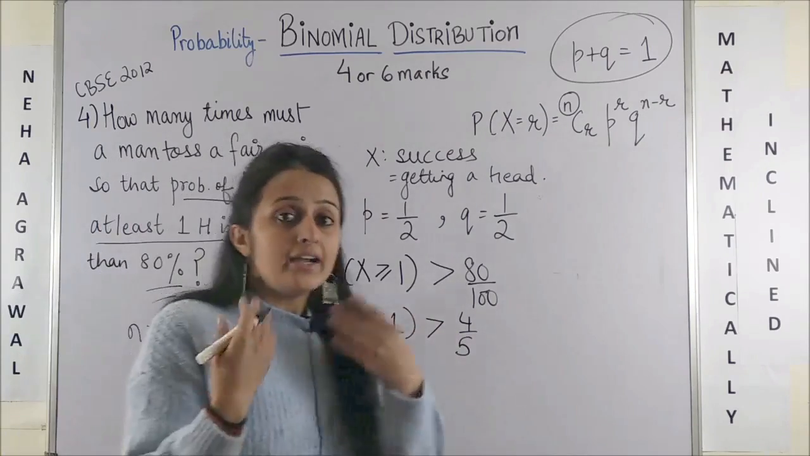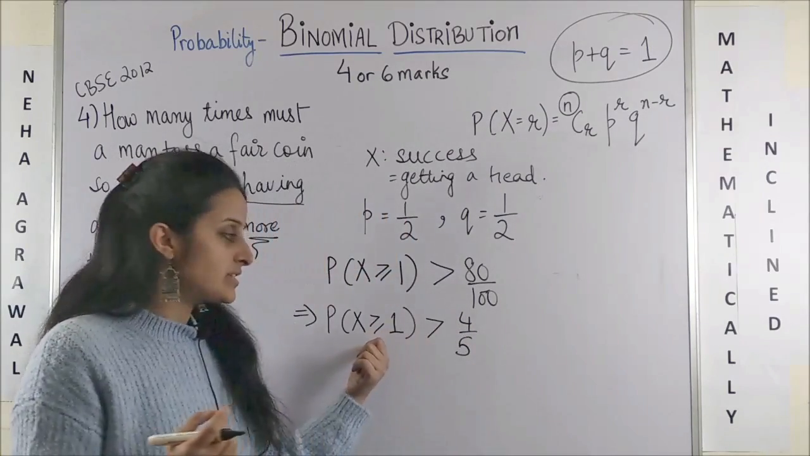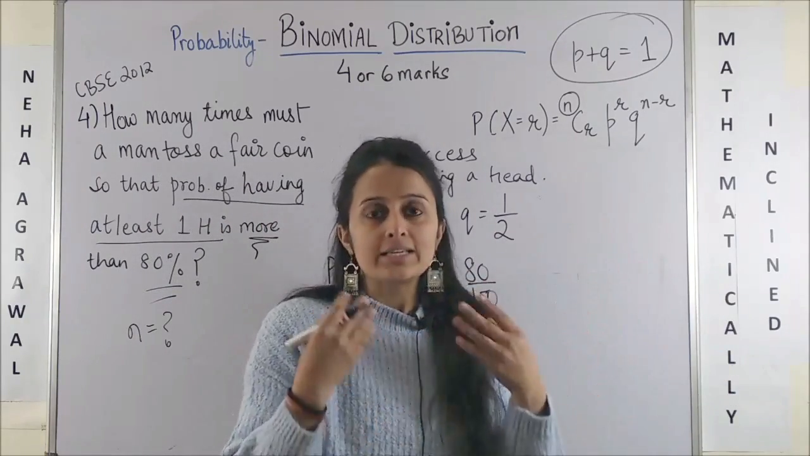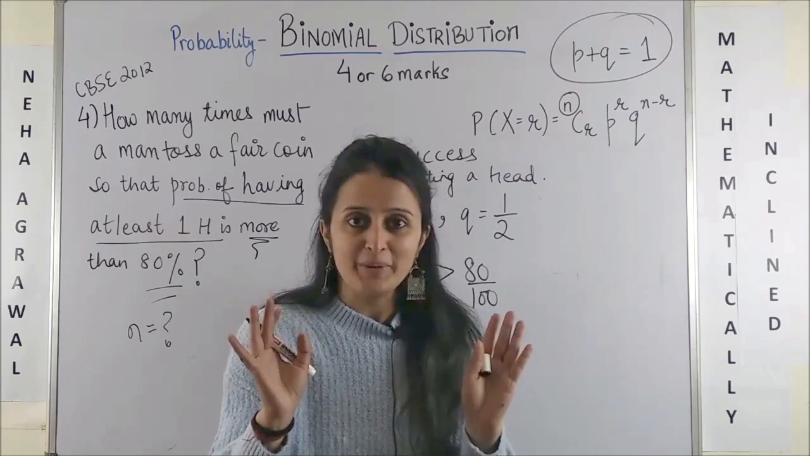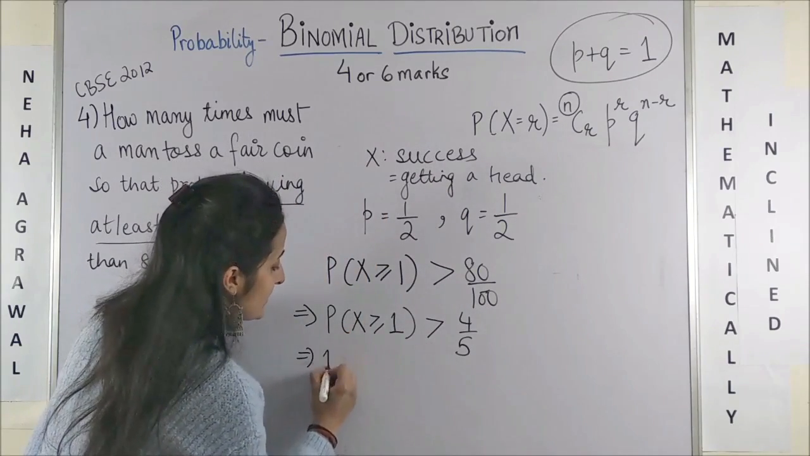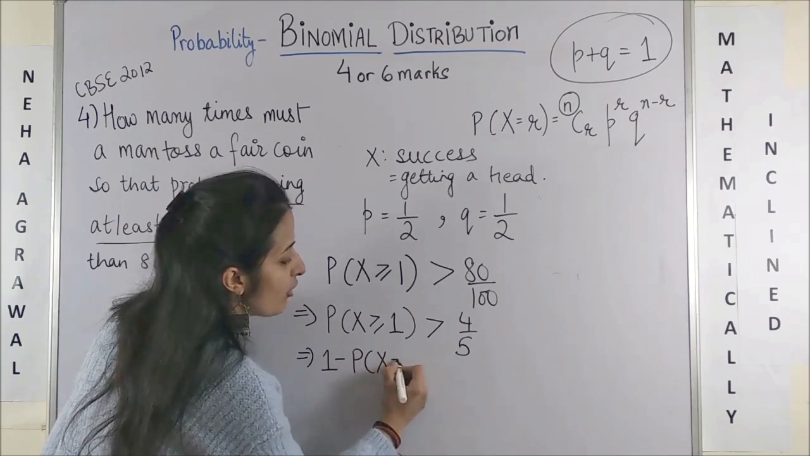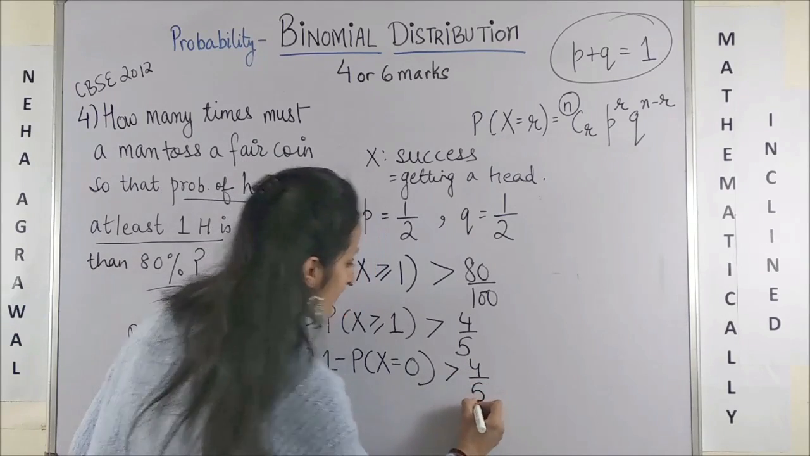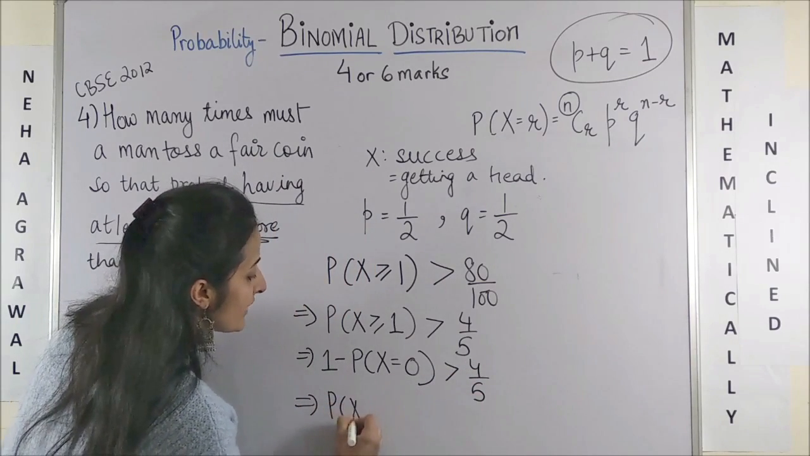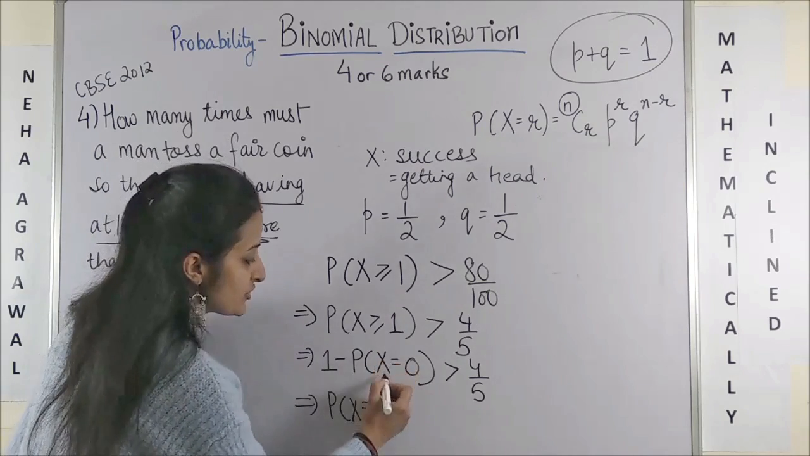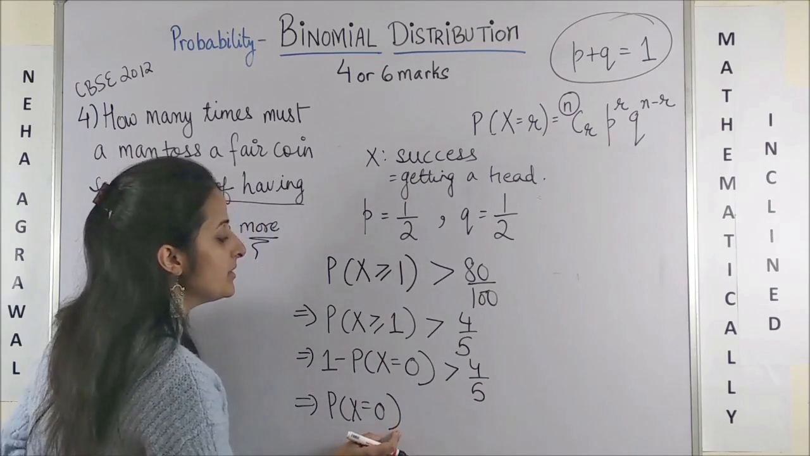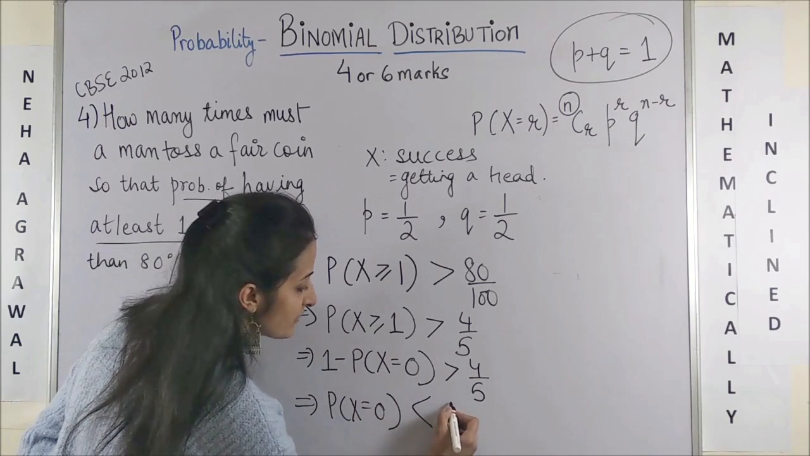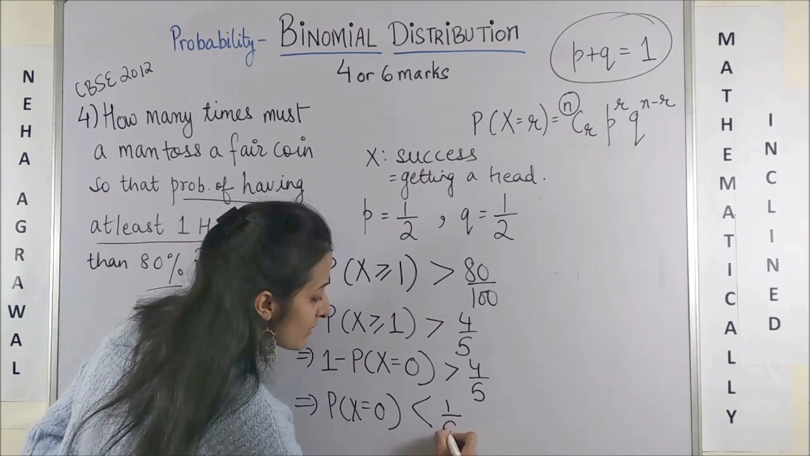Now, I don't know how many trials. Either you say probability of x equal to 1 plus 2 plus 3 till n. But how much will you calculate? You won't be able to. So rather, be smart. Say it is the same as 1 minus the probability of absolutely no success is greater than 4 by 5. This means 1 minus probability of x equal to 0 is greater than 4 by 5. If I shift this to the right side, I get probability of x equal to 0 is less than 1 minus 4 by 5. So 1 minus 4 by 5 is 1 by 5.